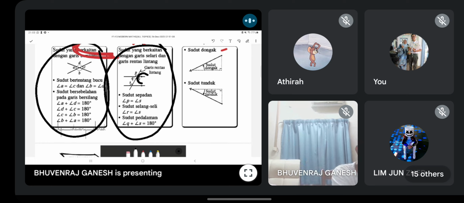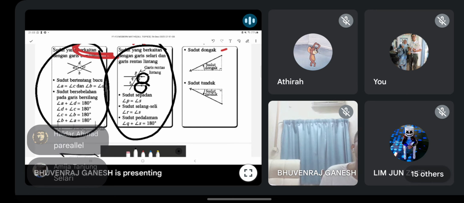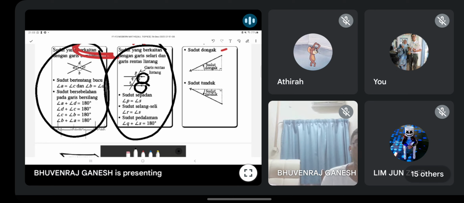Mengapa? Guys, if you see this kind of symbol, what does it mean? Kalau ada anak panah, what does it tell you? Anyone? Parallel, remember. Mereka tak semestinya kata dia adalah selari. Mereka boleh letak simbol saja tu. And you must know it is parallel. As long as you see that sign, it is parallel, nothing else.